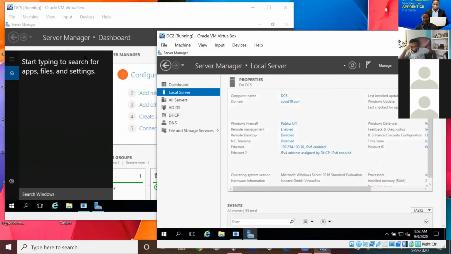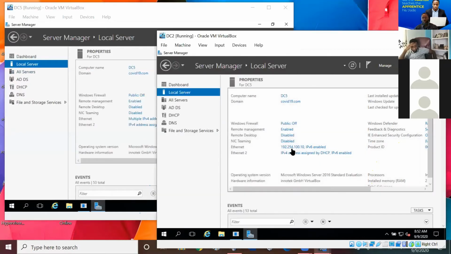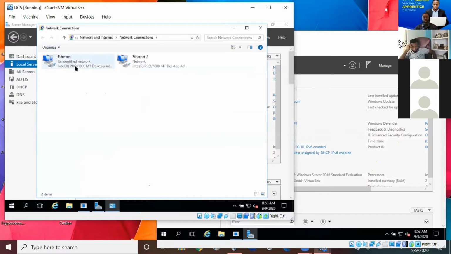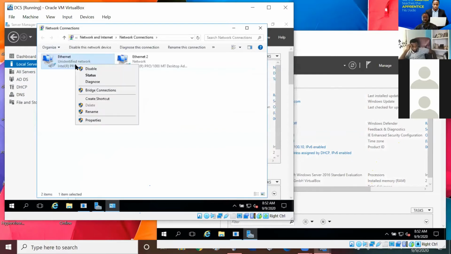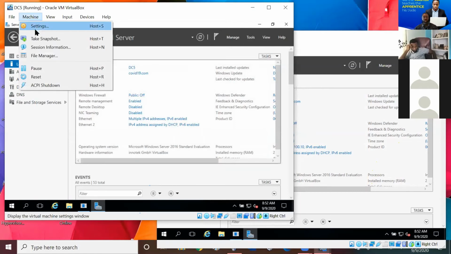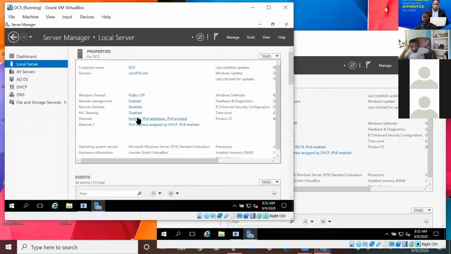Local server. Same thing here. Local server. So what do we have here? 192.254.110. What do we have here? Multiple. So we have to configure multiple. All right. So we have to configure this anyway. From the first experience, we know. Okay. Let's not say we know. Let's find out which one is machine setting. Adapter 1 is host only. Adapter 2 is NAT. All right. So adapter 1 host only.